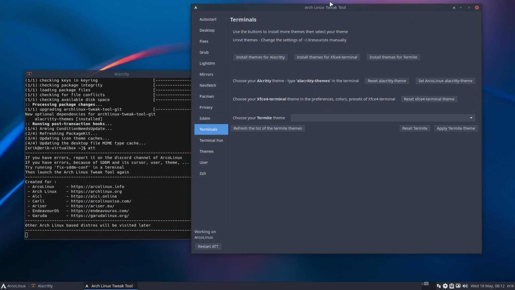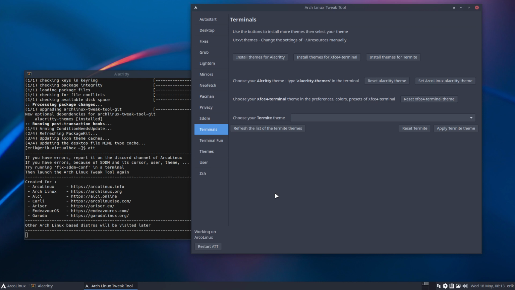It's the ArcoLinux Suite tool, and we're at number 100. So if you get it in the update, that's the one. This particular tab has been rewritten so it works on ArcoLinux. That's where we are. Then on Alci, on Carli, on Ariser, and then Arch, and EndeavourOS and Garuda. So it's 7 of them, and it's all explained here.